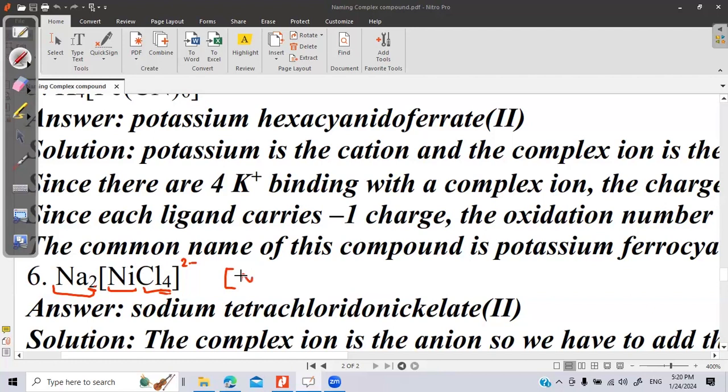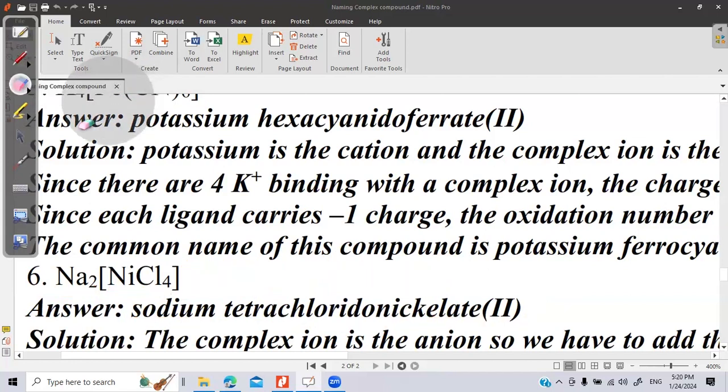So we can have NiCl4 complex 2 minus. So x plus 4 times chlorine -1 oxidation state is equal to the total charge on the complex, that is 2 minus. So -4 and -2 will become +2. Nickel has here +2 oxidation state. So what will be the name of this compound now? The compound's name will be sodium tetrachlorido nickelate, Roman number 2. This is the name of the complex.